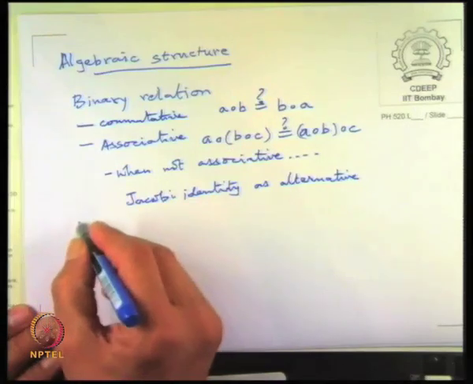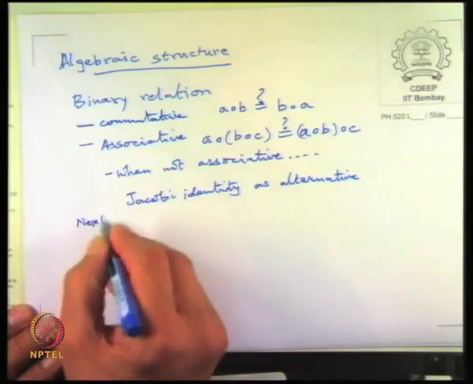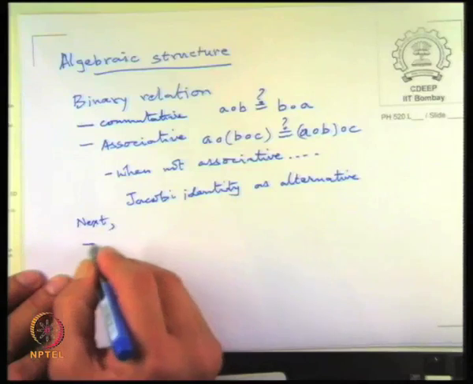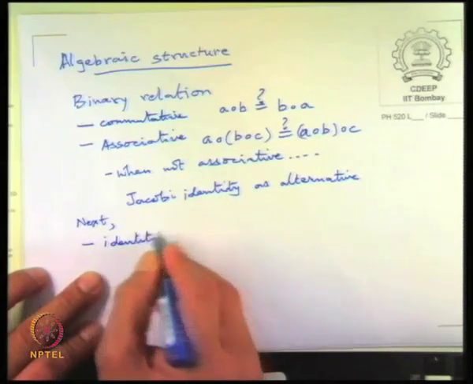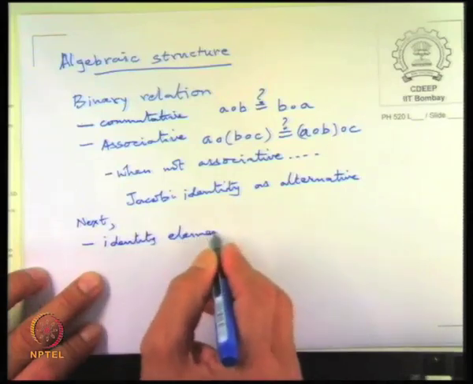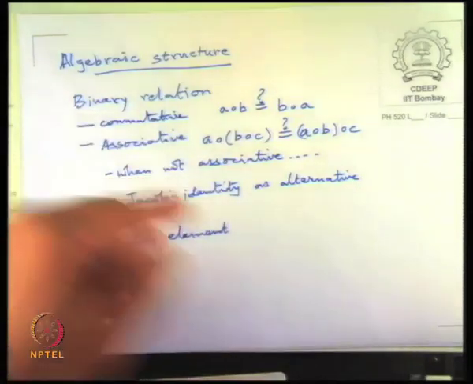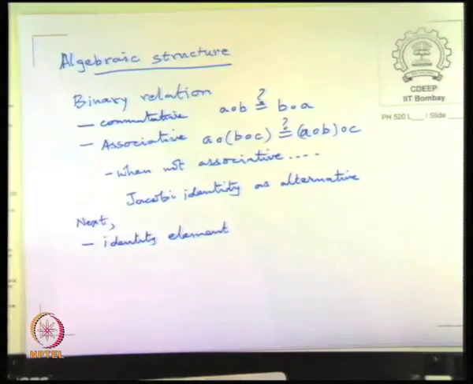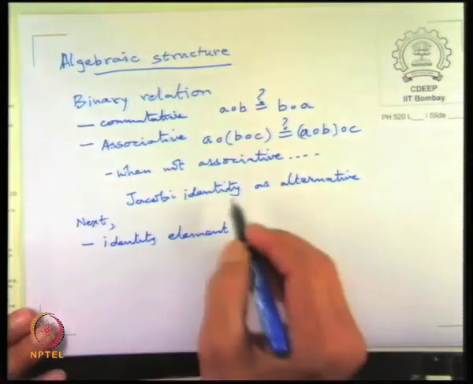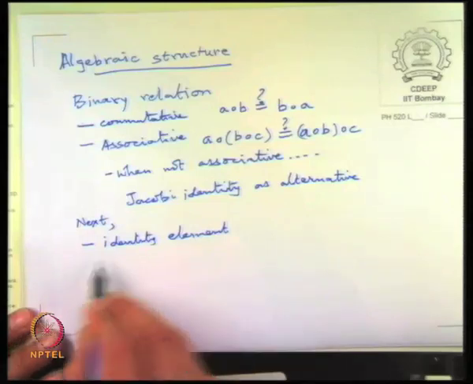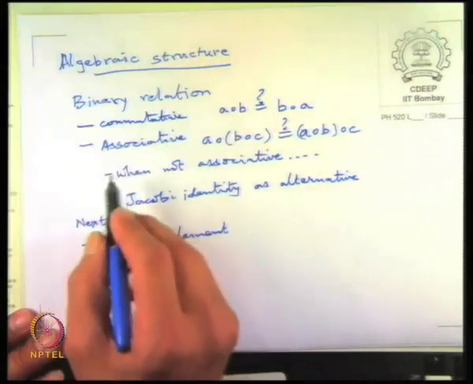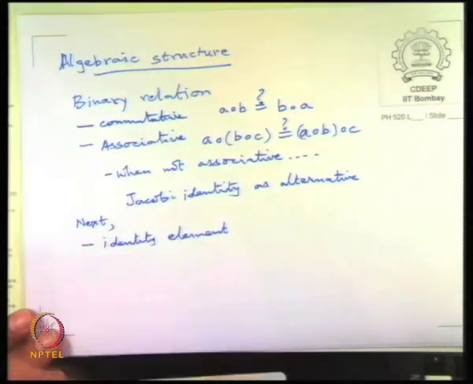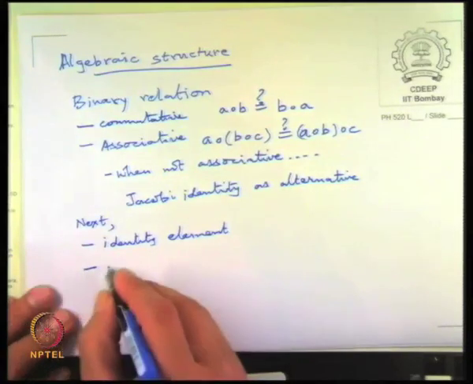Next, we have, of course, the question of whether there is identity element. So things that are Jacobi identity kind of bifurcate at this point. They don't have identity element usually, but the Jacobi identity is a very powerful thing. But returning to things that are commutative, associative and so on, the next thing is whether there is an identity element in the group, and then the idea of inverse.